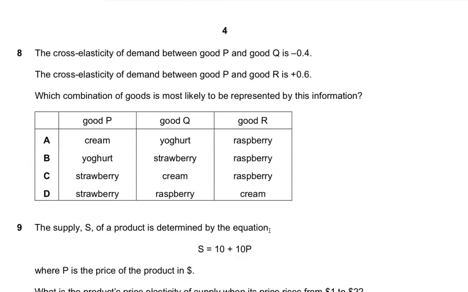The cross-price elasticity of demand between good P and good Q is minus 0.4. The cross elasticity of demand between good P and good R is plus 0.6. If you have a minus coefficient, then you are complements. If you have a plus coefficient, you are substitutes. Which combination of goods is most likely to be represented by this information? In this regard, we can say C.